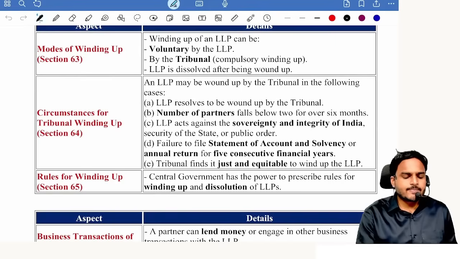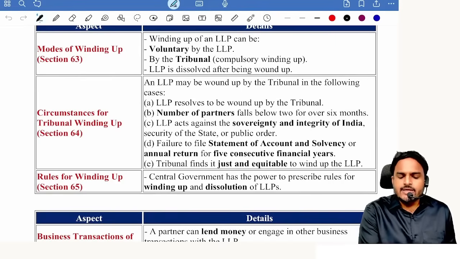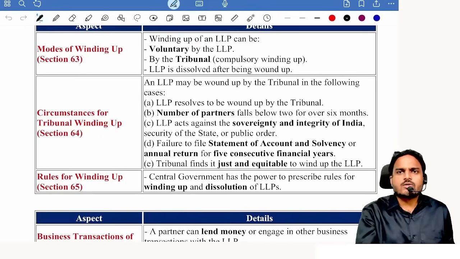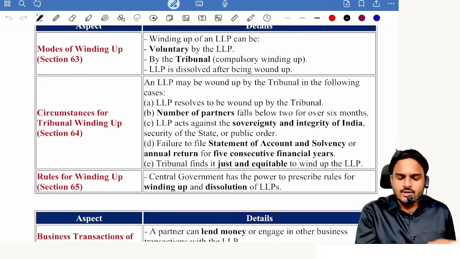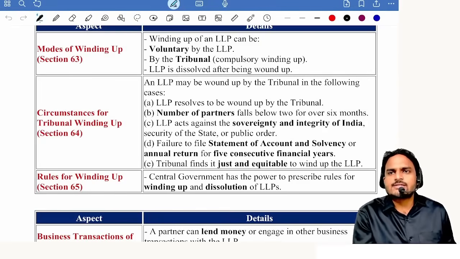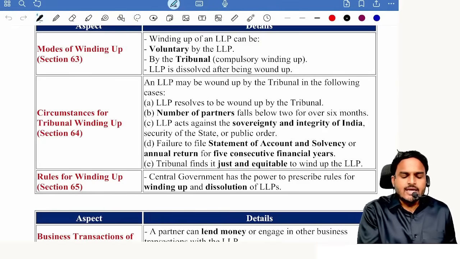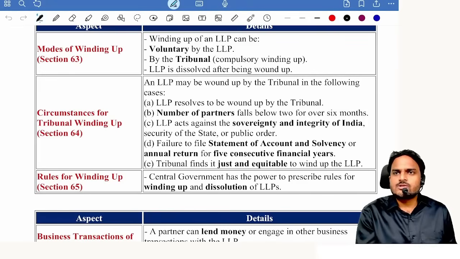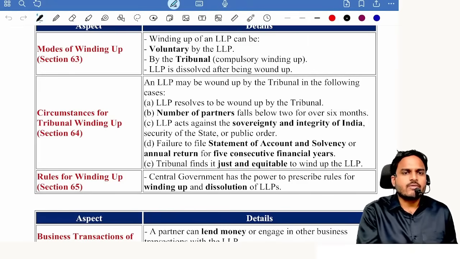One is LLP decided to be wound up, then tribunal will pass an order. Above situation also there, right? Compromise arrangement not possible. Now what tribunal can do? Tribunal passes an order for winding up of the LLP. Next one, number of partners fall below 2 and business carried out for a period more than 6 months. Next one, LLP is acting against sovereignty, integrity of India. Then also tribunal can pass an order for liquidation, winding up of LLP.